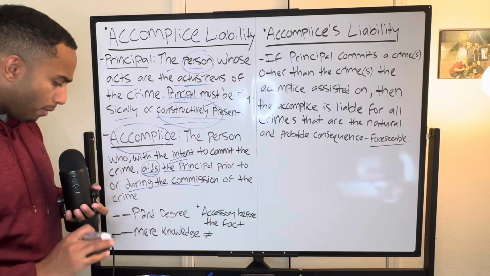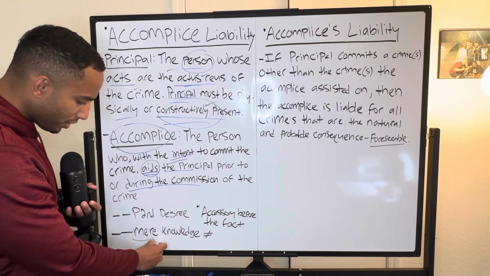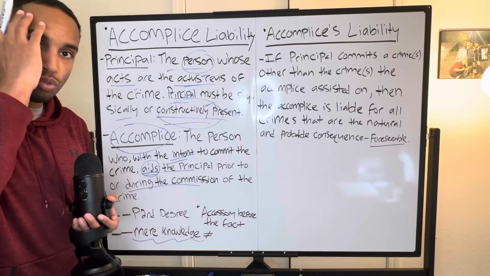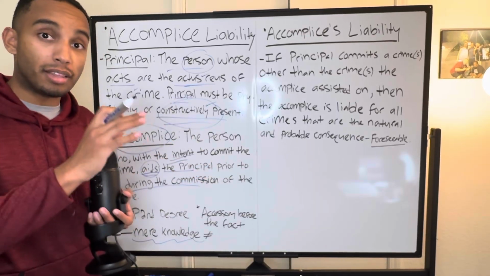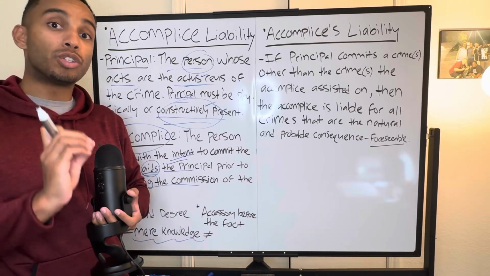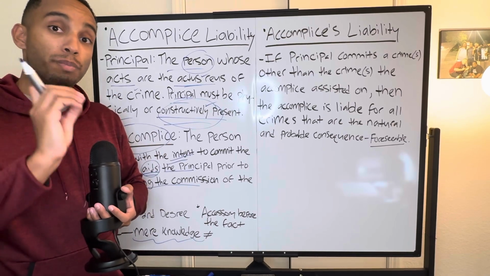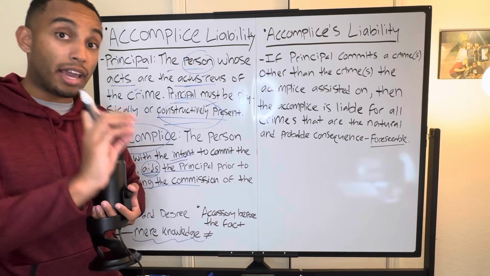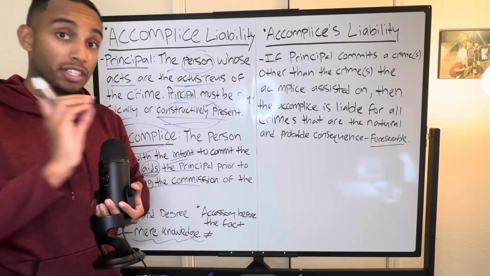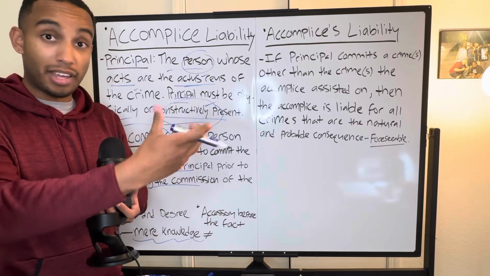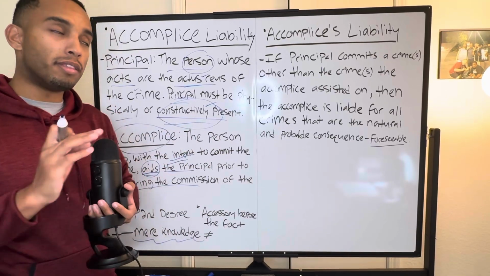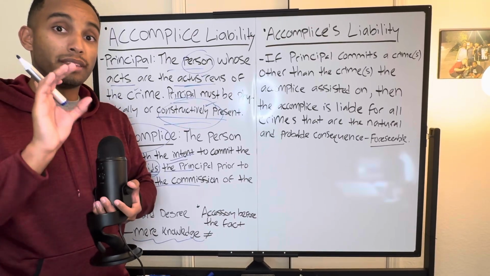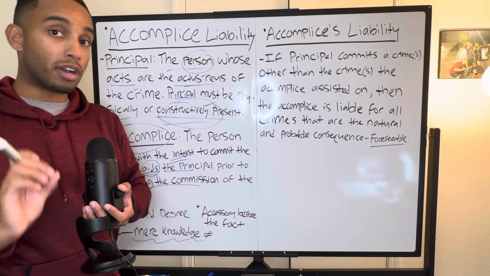Furthermore, a little thing to keep in mind is that mere knowledge is not enough. Okay? Just because you know a crime is about to happen, just because you know the principal is going to commit a crime, it doesn't mean that you're going to be an accomplice. So Riley knew that Israel was going to rob Bank of America. Simple knowledge will not constitute him as being an accomplice. If Riley gave any kind of aid or encouragement, assistance to Israel to commit the crime of robbery at Bank of America, then that's enough. However, mere knowledge is not enough. Therefore, if the facts show that the person only had knowledge, that person will not be an accomplice.